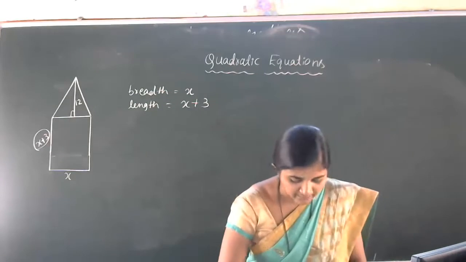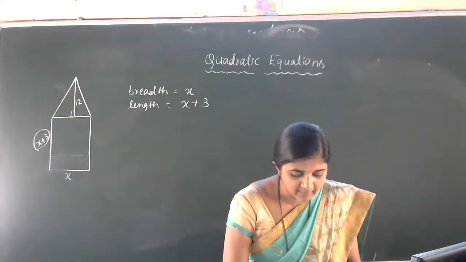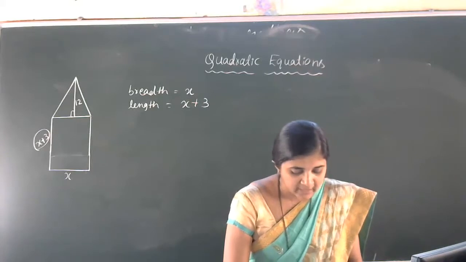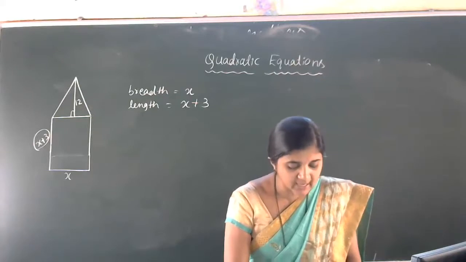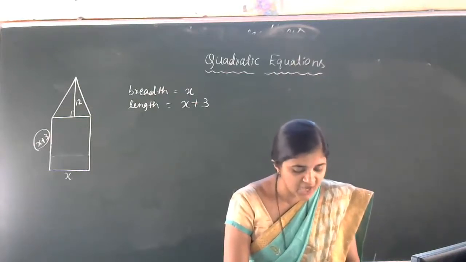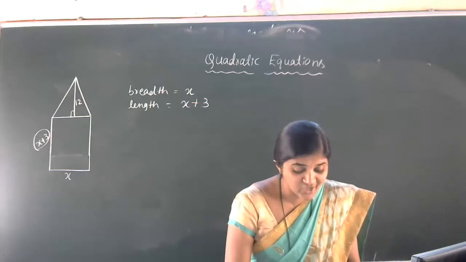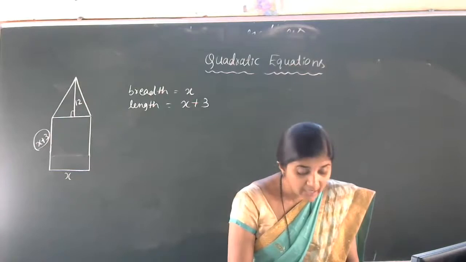Okay, next one. Its area is to be 4 square meter more than the area of the park that has already been made in the shape of an isosceles triangle with its base as the breadth of the rectangular park.